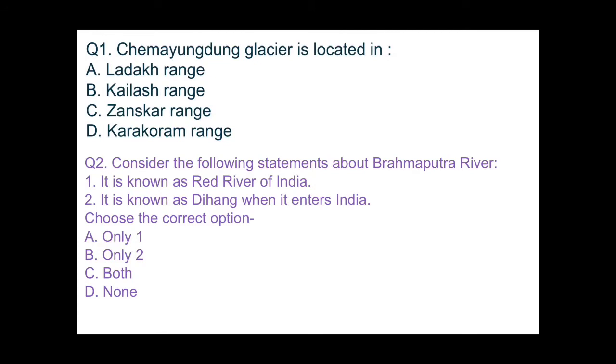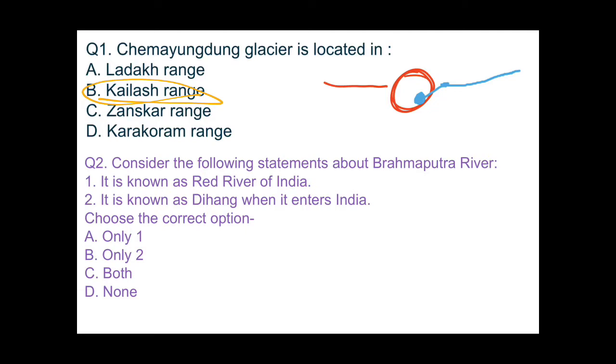Chema-Yungdung Glacier is located in. I told you that day also that this is the Mansarovar region, and from east of the Mansarovar region the Brahmaputra river originates, and here lies Chema-Yungdung Glacier, from where this river originates. And in the west of it lies the Kailash range, so the answer would be Kailash range. B is the right answer.